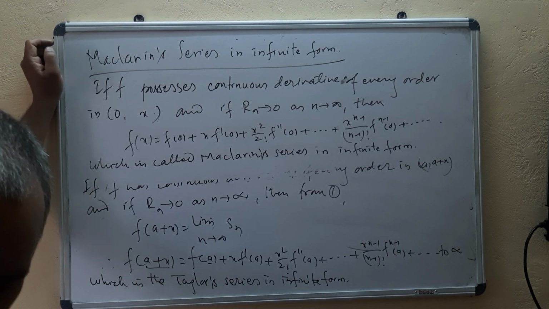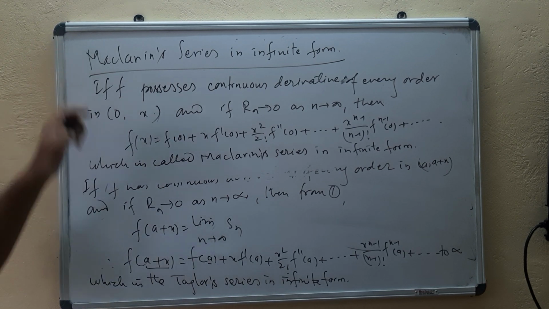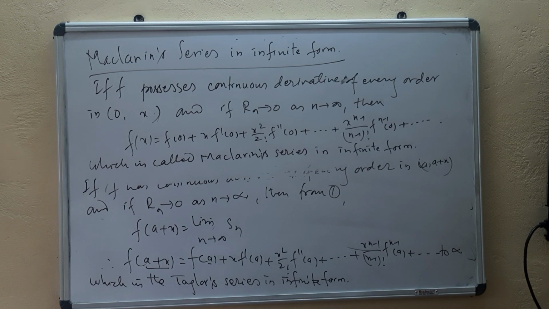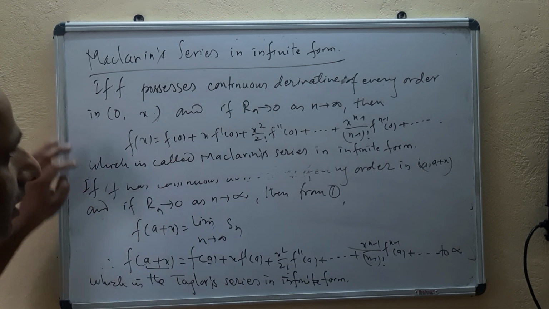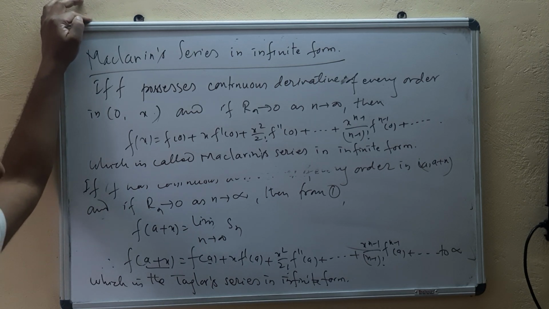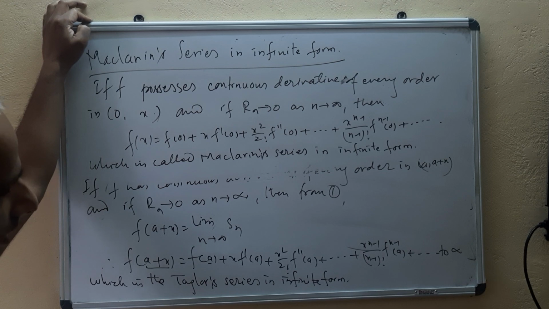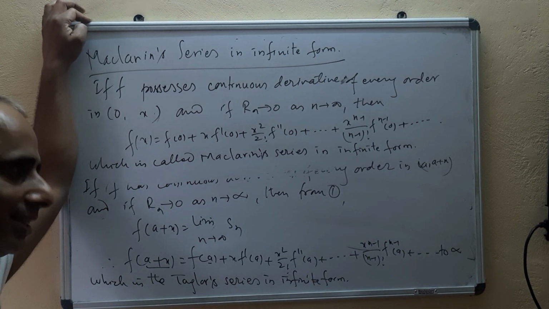That's for infinite expansion. As I told you, in both cases, either in Taylor's series or in Maclaurin series, the function must possess continuous derivatives of every order in the given open interval, and the remainder must tend to 0 as n tends to infinity.